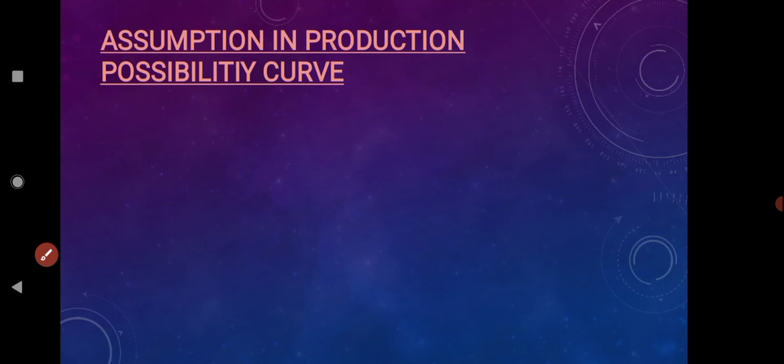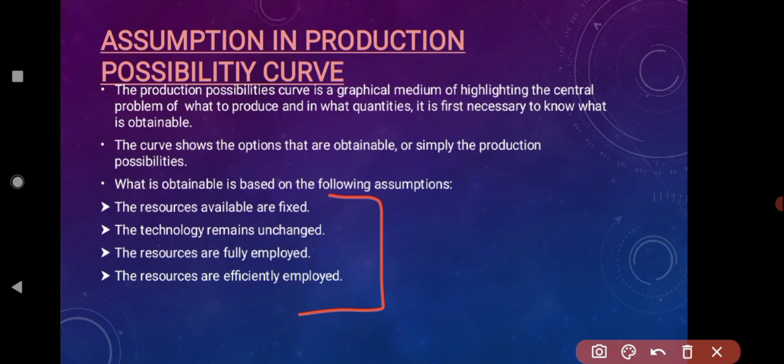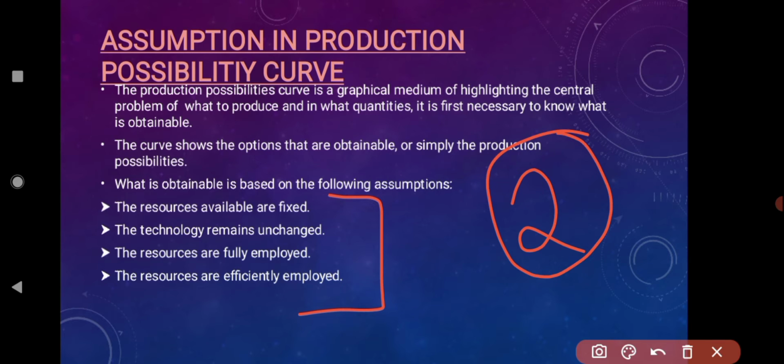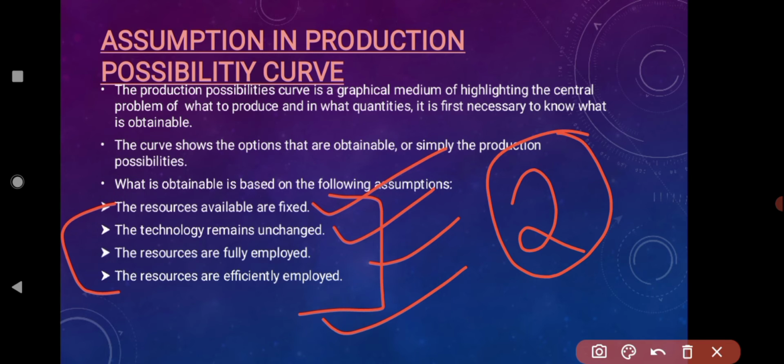Now before I move on to the example, when we study production possibility curve, there are certain assumptions we have to make. Now what are those assumptions? Production possibility curve deals with the production of two goods in an economy. First one, the resources available are fixed. There are no changes in the resources. Technology remains unchanged. There is no upgradation or advancement of the technology. Resources are fully employed, and most efficiently employed. So these are the four assumptions we make when we study production possibility curve.